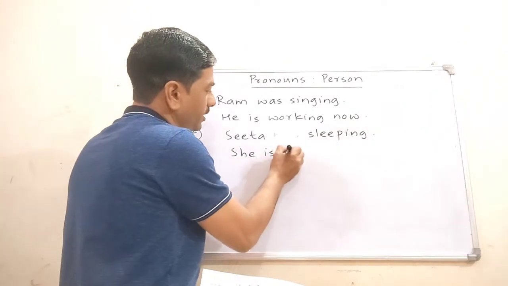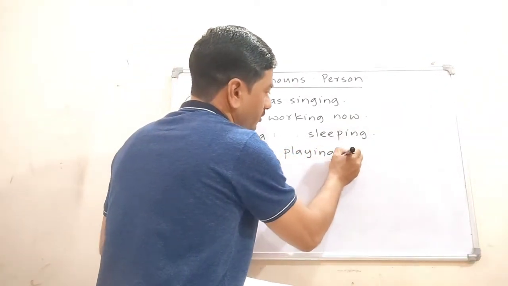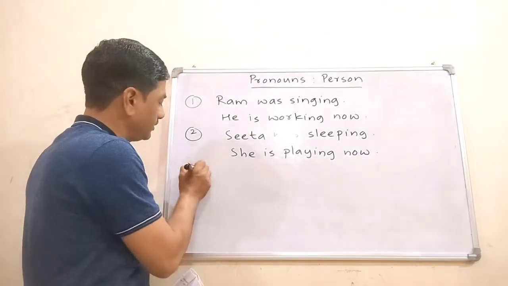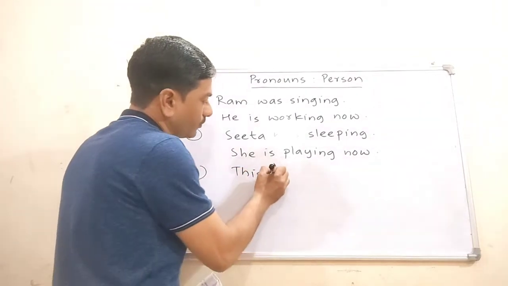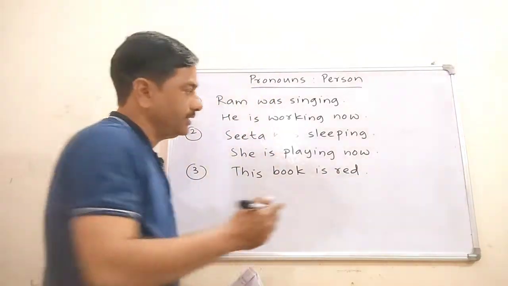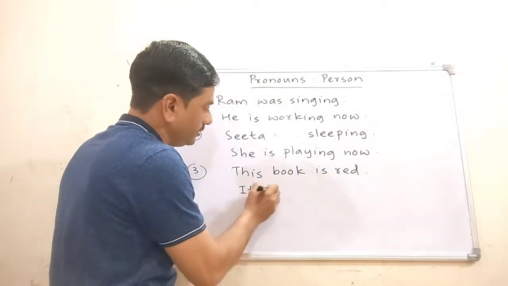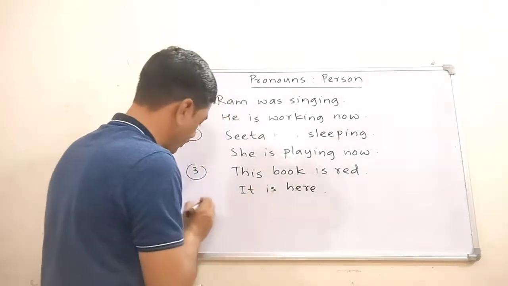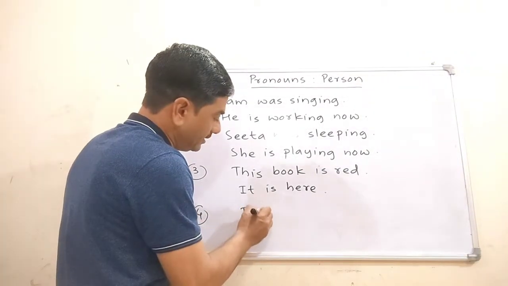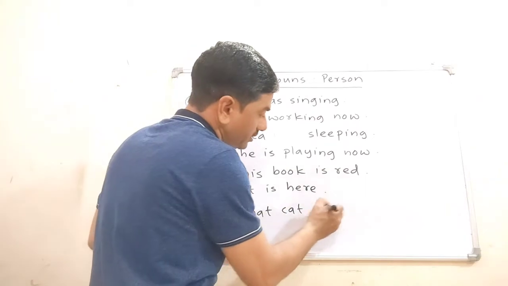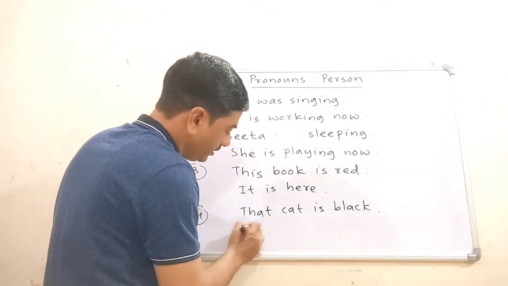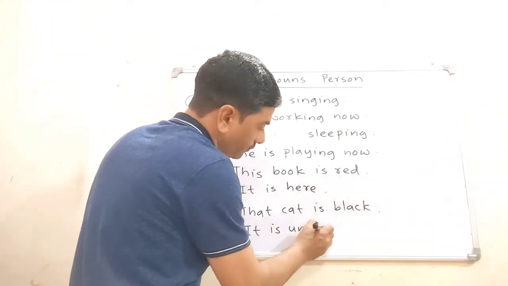Number 3, This book is read. It is here. Number 4, That cat is black. It is under the table.